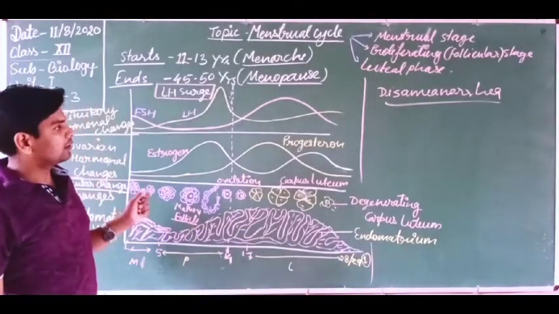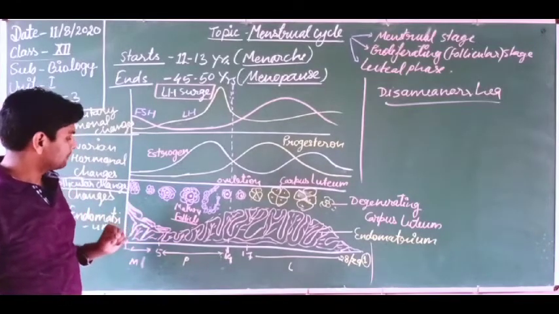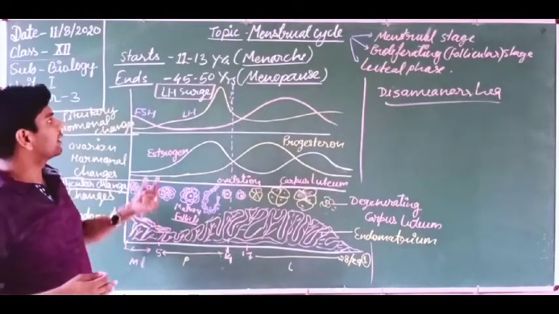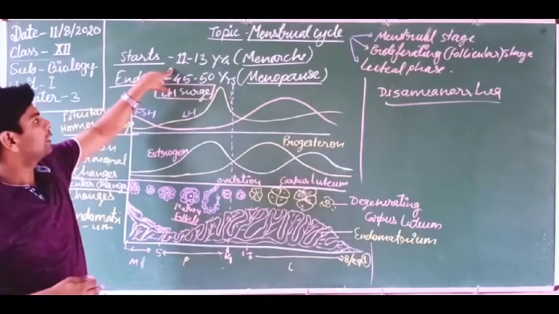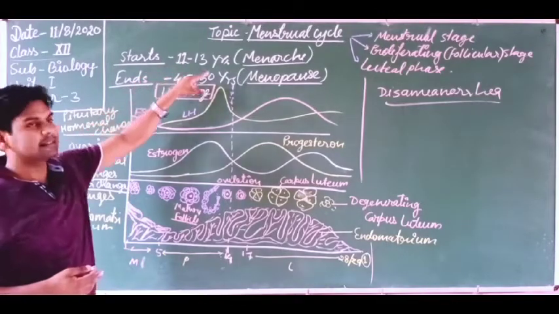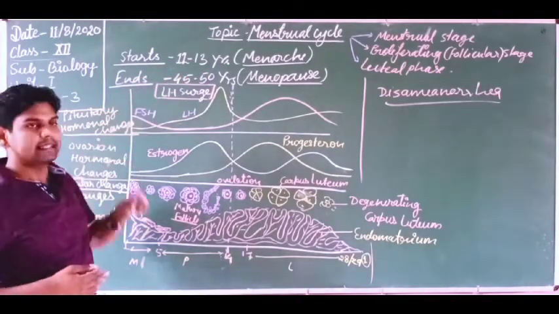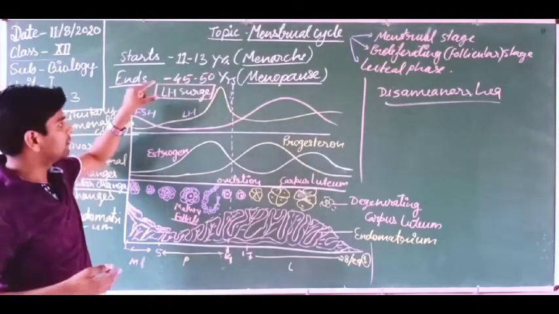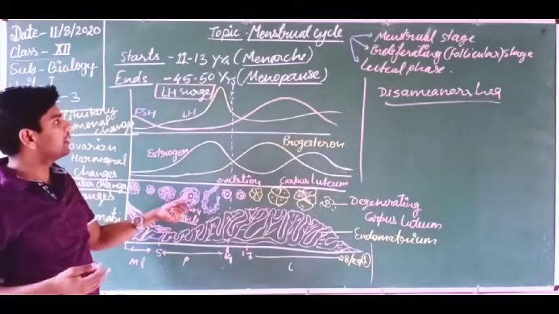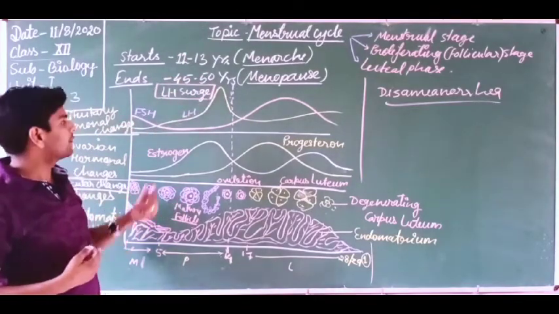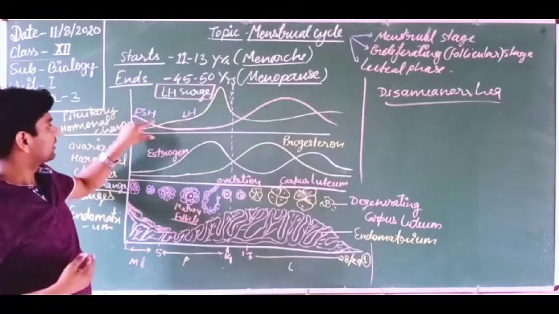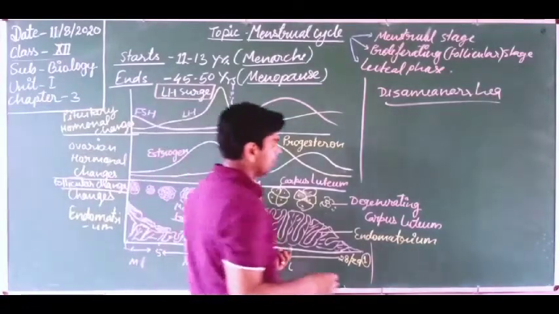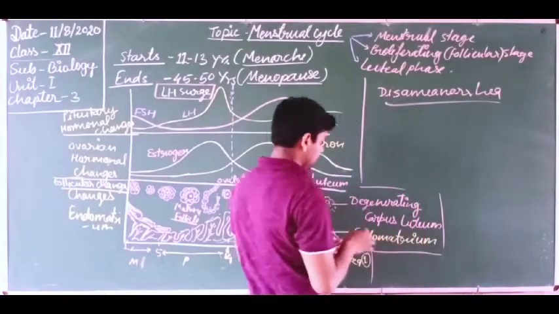Got it? Dear students, I also want to tell you that the menstrual cycle may be delayed in human females. It may not start at 11 to 13 years old, because their ovarian hormones are secreted later, after 13 years of age. That is why it may be delayed, or it may be earlier if these ovarian and pituitary hormones are secreted earlier. So let's take an overview of the hormonal control.